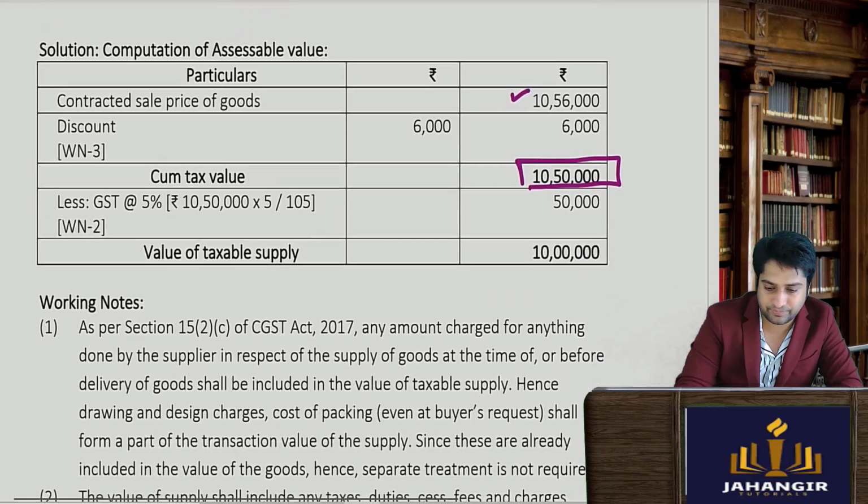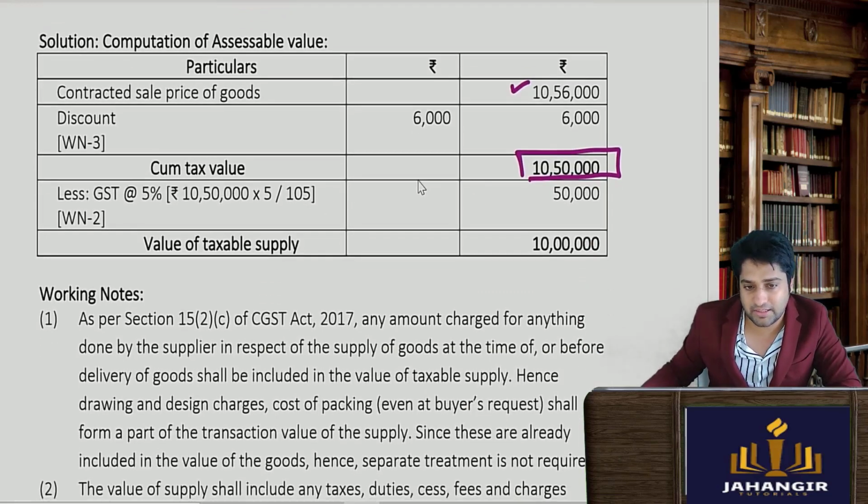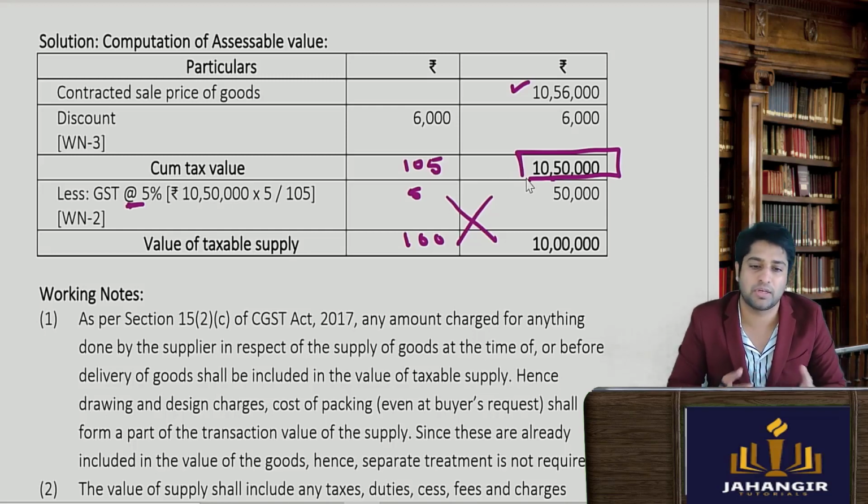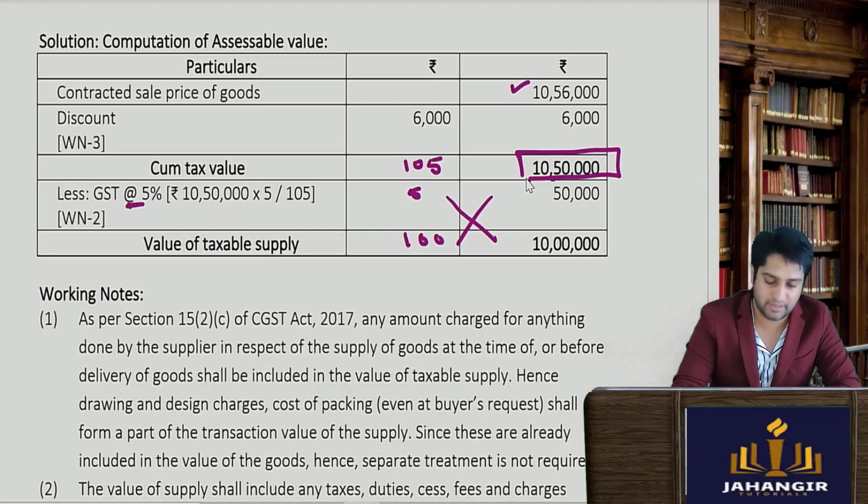And then we will say that this amount includes 5% GST. So therefore, what is the value of supply? There are multiple ways of doing it. You could say this is 105, this is 5 and this is 100. So you can do your cross multiplications to get to these figures as well. There are multiple ways and all the calculations are simple. You can also follow our original method where we had said 100 grows on to become 105. So 1,50,000, what is 100? That's how we are done.